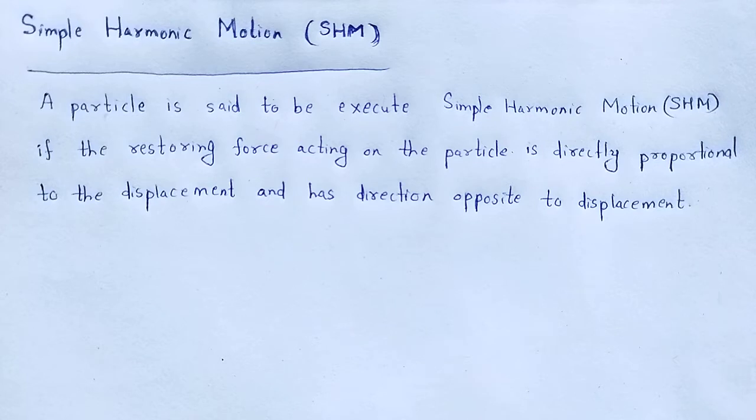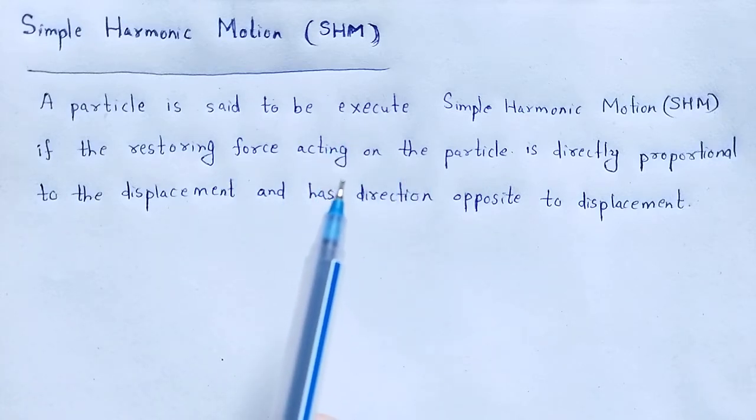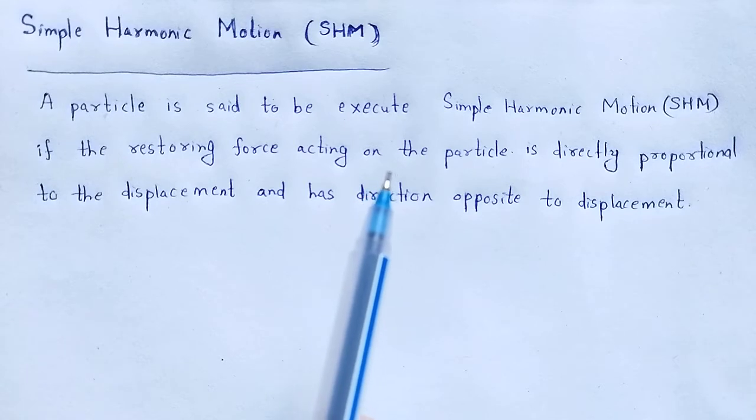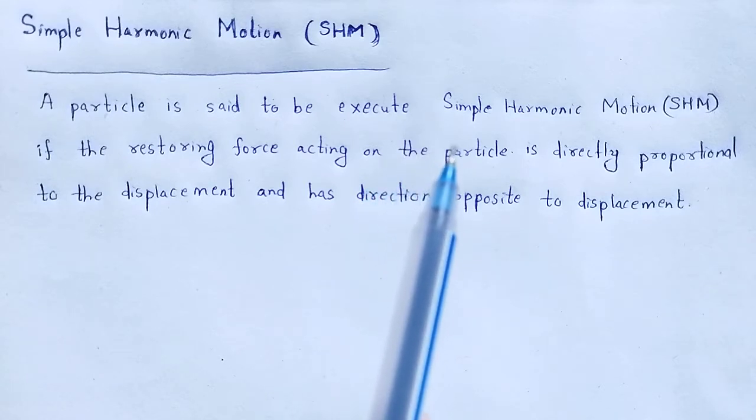The motion which repeats itself in equal intervals of time is called periodic motion. If a body in periodic motion moves back and forth over the same path, then the motion is called an oscillation or vibration.